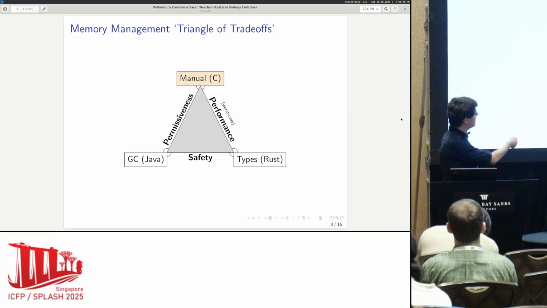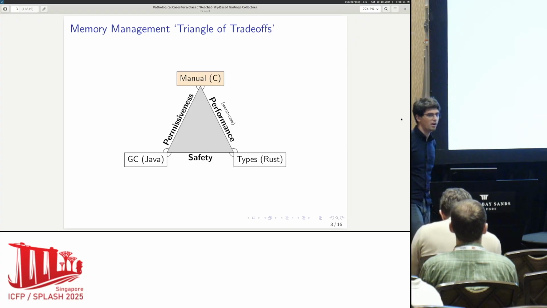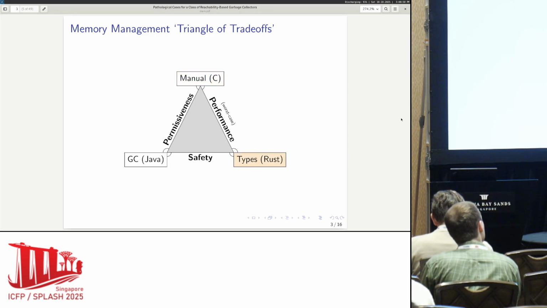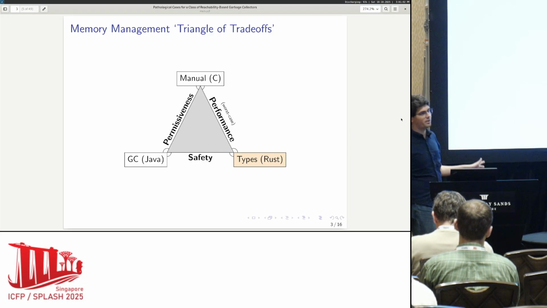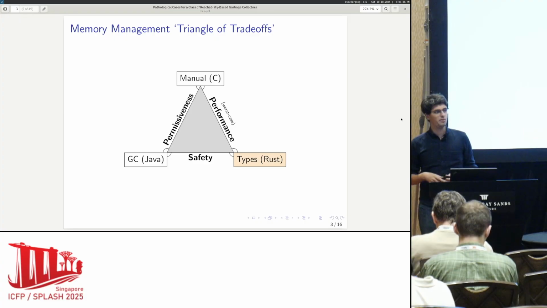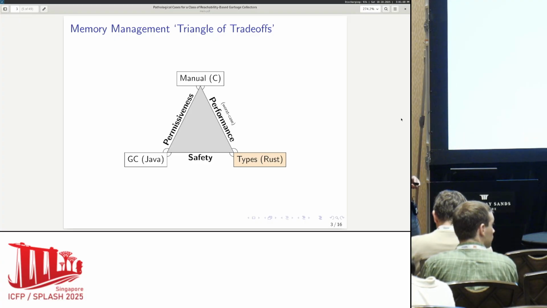But of course, there's the never-ending safety problem. So this does not spark joy. Next, there's Rust, the static typing strategy. This has safety, modulo all the bugs in the Rust type system. And just like C, it gives you good worst case performance because it's happening statically. But of course, you can't write your doubly linked lists. In general, the whole mantra of the type system is to restrict the programmer, and that also does not spark joy.